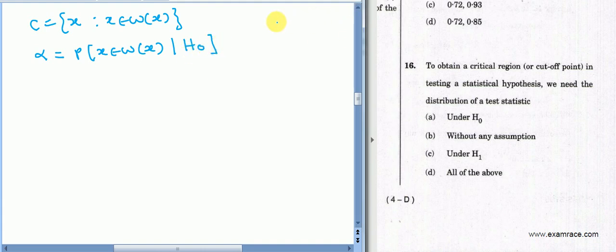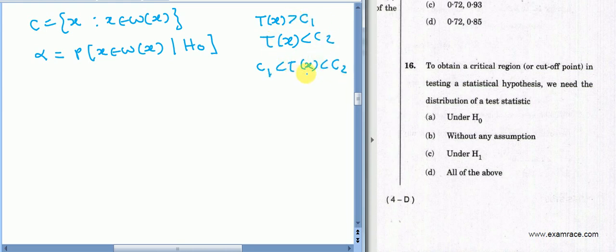When your critical region is defined as some statistic Tx greater than C1, or statistic Tx less than C2, one-sided, and it may be two-sided, that Tx is in between C1 and C2.